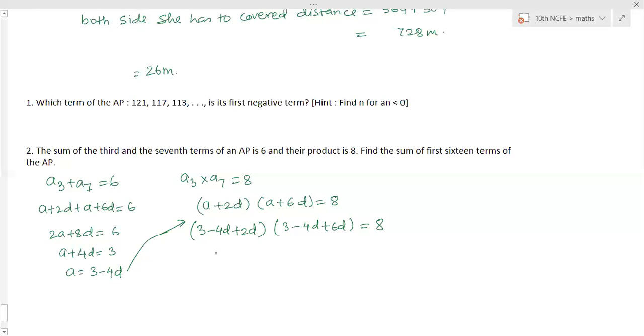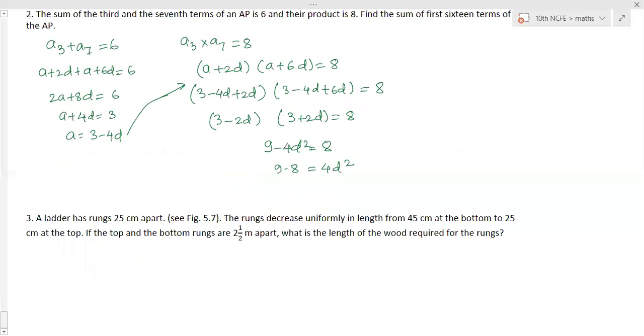What is the answer? 3 minus 2d, and 3 minus 4d plus 6d is 3 plus 2d, is equal to 8. So now the product is 9 minus 4d square. 9 minus 4d square is equal to 8. So 9 minus 8 is equal to 4d square. So 1 is equal to 4d square. d square is equal to 1 by 4. So the value of d is plus or minus 1 by 2.